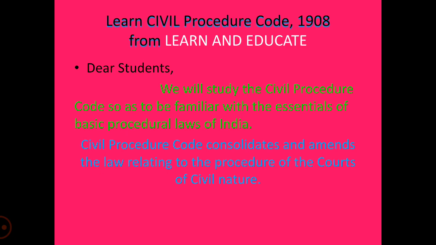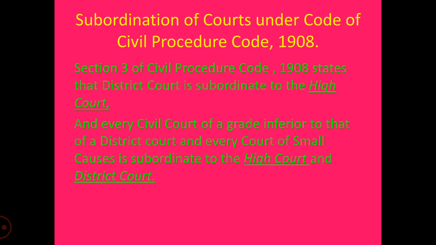Previously, in the past 3 to 4 lectures, we have learned about definitions specified in section 2. Now, continuing with that, Section 3, Subordination of Courts under Code of Civil Procedure 1908. Section 3 states that for the purpose of this code, the district court is subordinate to the high court.